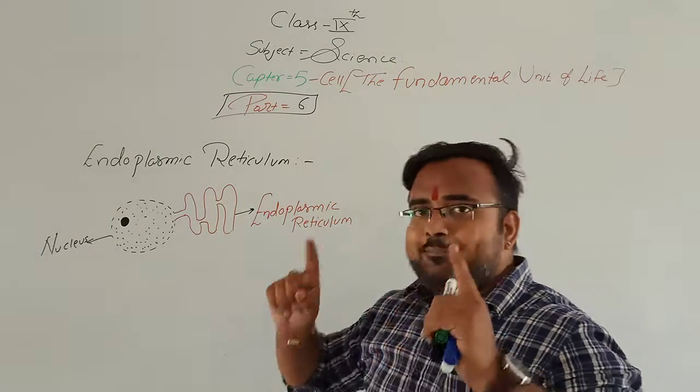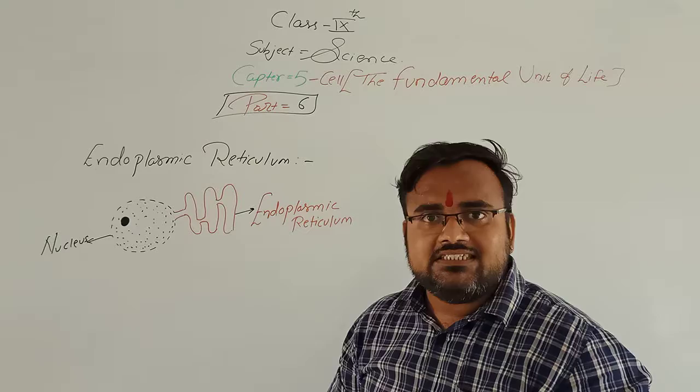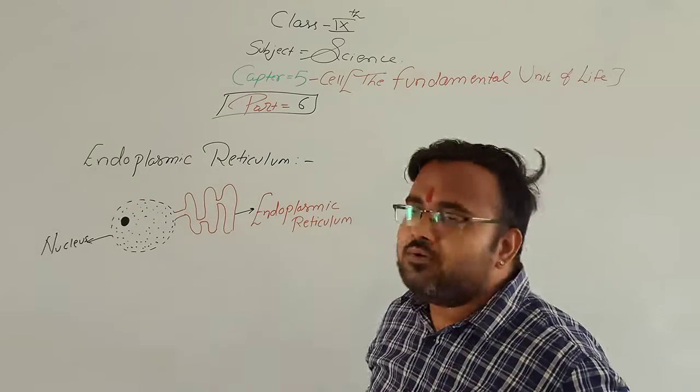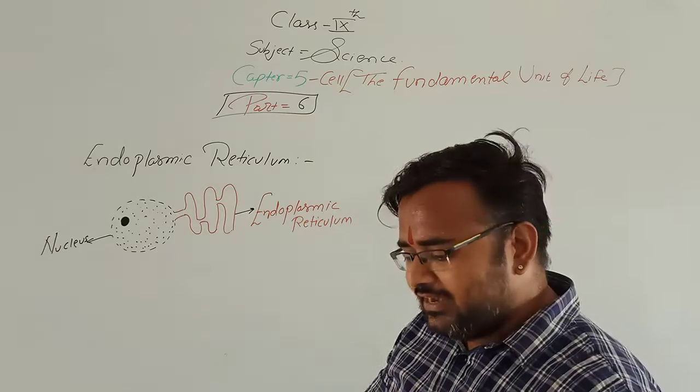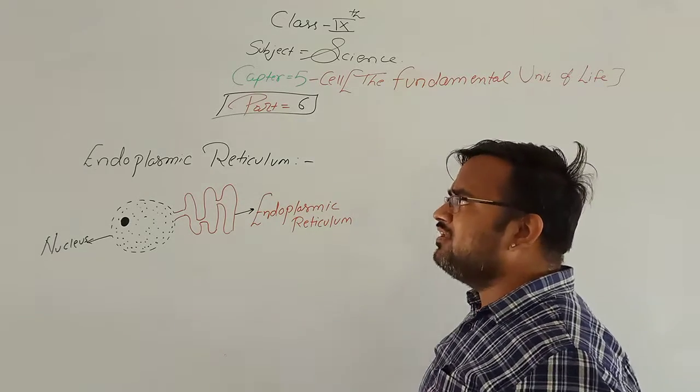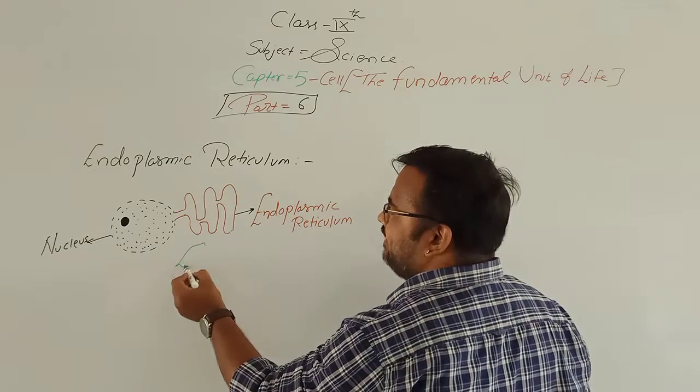Up to cell membrane we have finished, and the next cell organelle is endoplasmic reticulum. Very important. What is the meaning of endoplasmic reticulum? First we will see. Endo means inside.